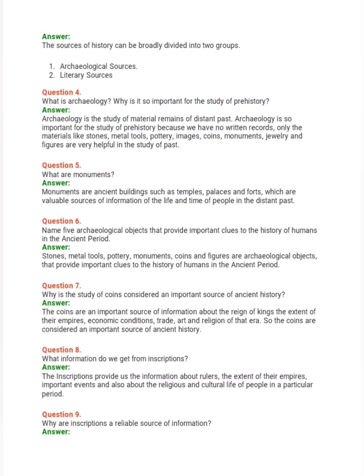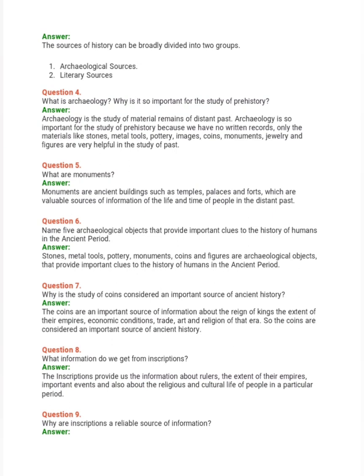Question 7. Why is the study of coins considered an important source of ancient history? Answer. Coins are an important source of information about the reign of kings, the extent of their empires, economic conditions, trade, art and religion of that era. So coins are considered an important source of ancient history. Question 8. What information do we get from inscriptions? Answer. Inscriptions provide us information about rulers, the extent of their empires, important events and also about the religious and cultural life of people in a particular period.